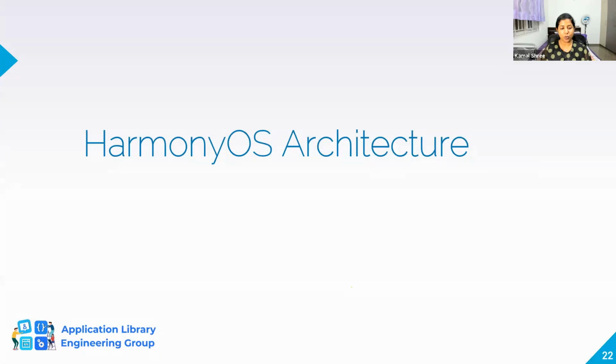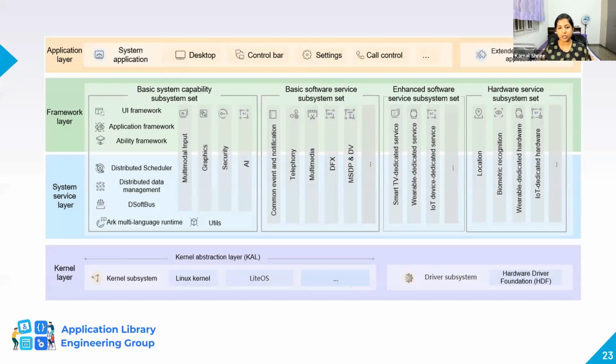Okay, so we have studied what mobile applications are, and then we studied what Harmony OS is. Now let's get into a very brief understanding of what the architecture is all about. As I always mention, as a developer, always try to give at least some time to understanding the architecture so that you're not taken by surprise.